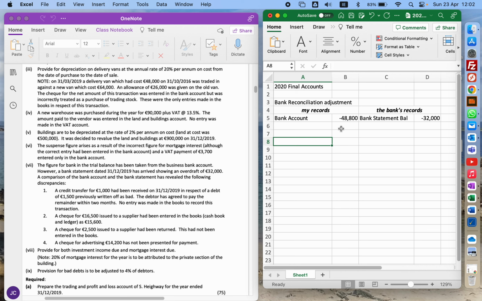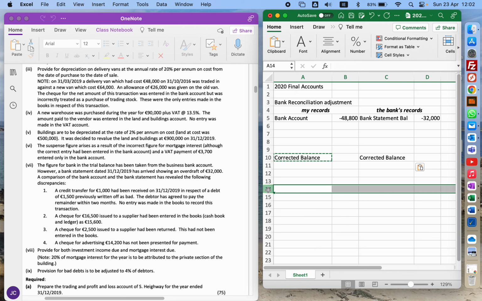But also I'll probably end up having to adjust other accounts as well. So I'll list those underneath it. Okay, so that's the theory behind it. But obviously when I'm finished at the end, I should end up with a corrected balance for both, which is the same. So I'm just going to put down corrected balance. So that means that for both of them, for me and the bank, are both going to have the same figure at the end.